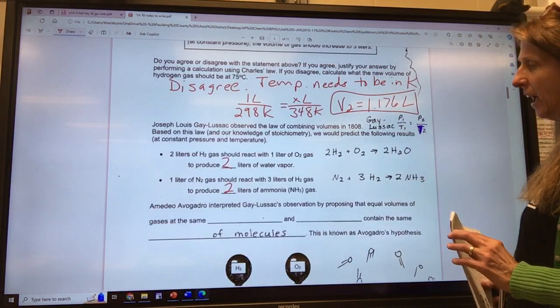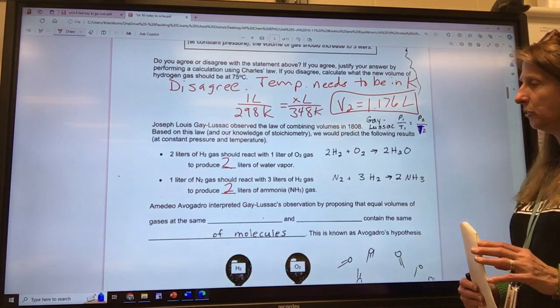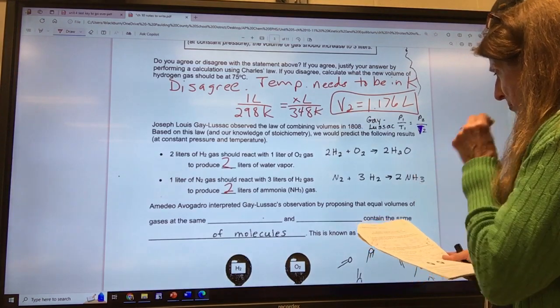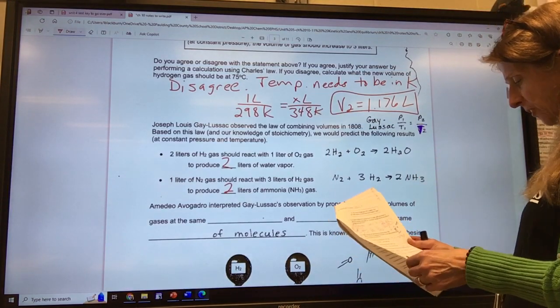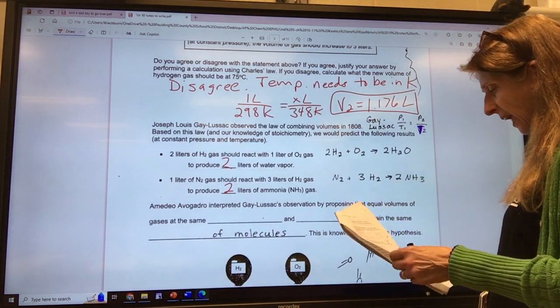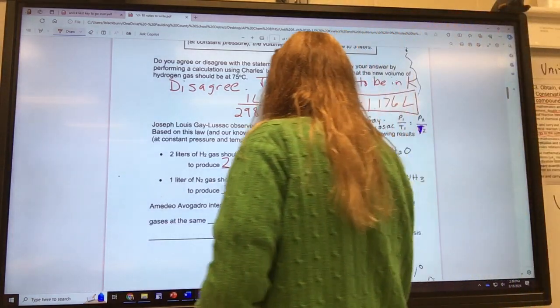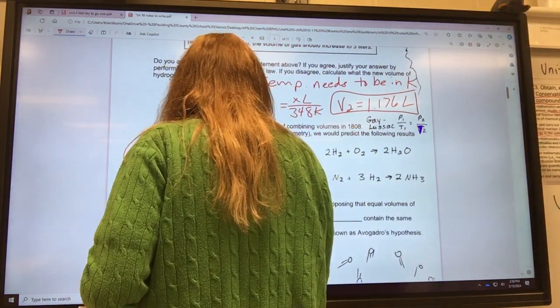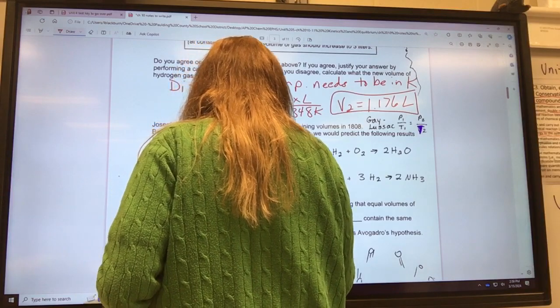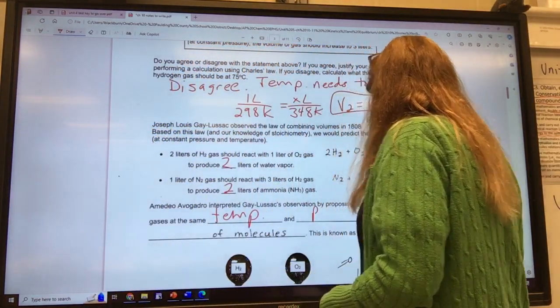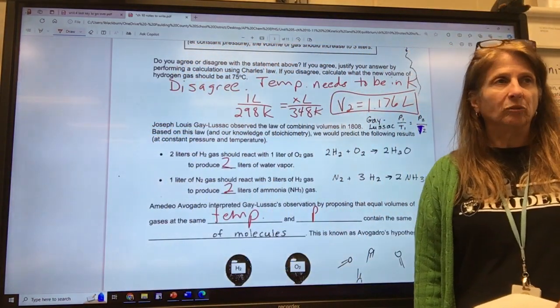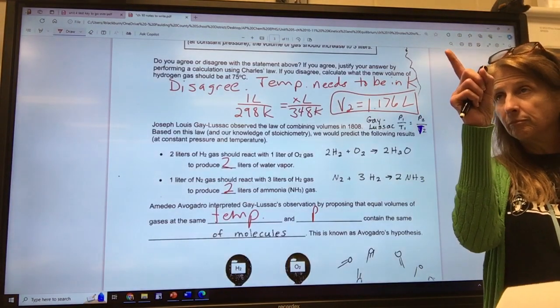So Amadeo Avogadro interpreted Guy-Lussac's observation by proposing equal volumes of gases at the same temperature and pressure contain the same what? What's Avogadro's law?